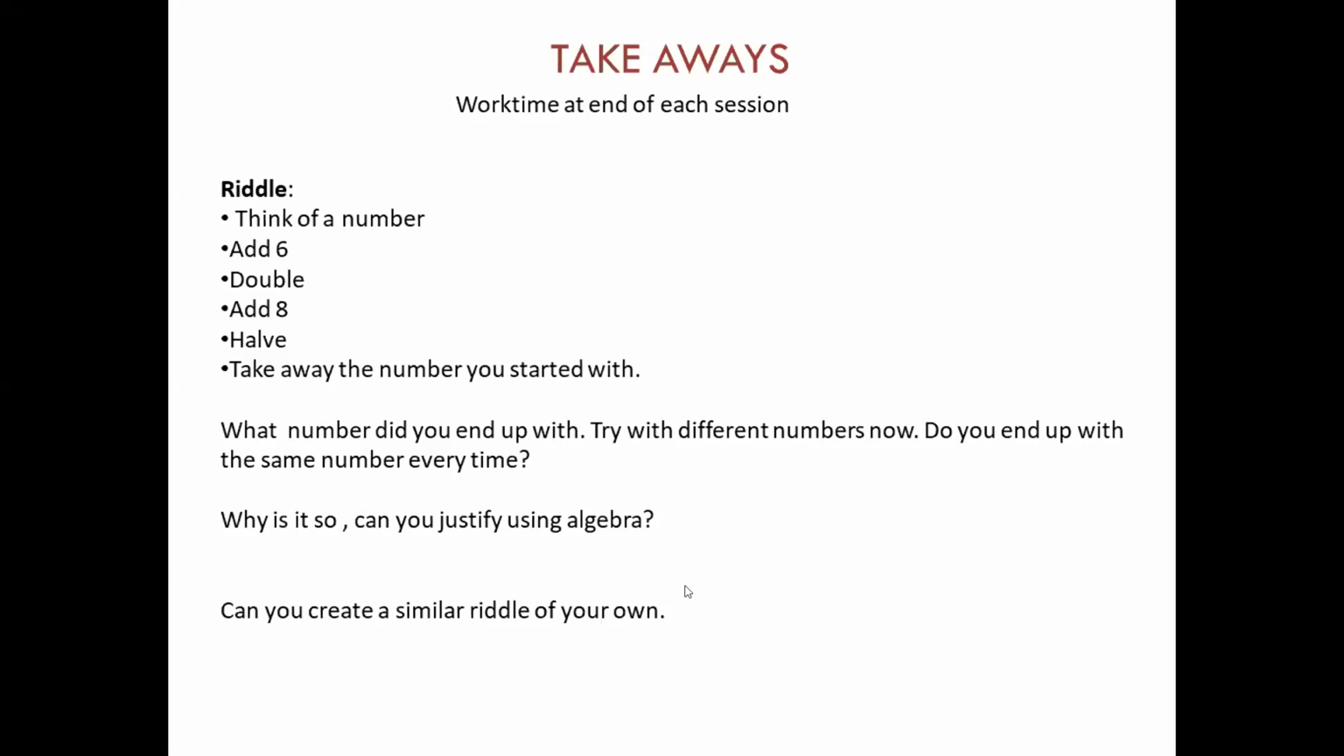That's how we then talk with kids, and this is how I end. I keep asking them to think about how algebra was applied here, and how they could justify this using algebra. Then we model it: you think of a number, you take it as x, and when you add 6, it becomes x plus 6. When you double it, it becomes 2x plus 12, and when you add 8, it becomes 2x plus 20. When you half the number, it becomes x plus 10, and when you take away the number you started with, your x goes off, and what you are left with is 10.